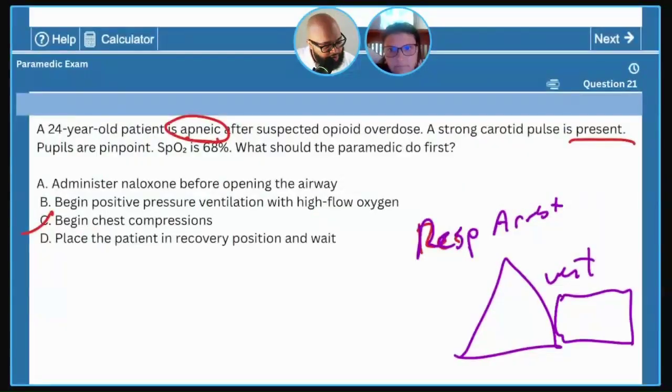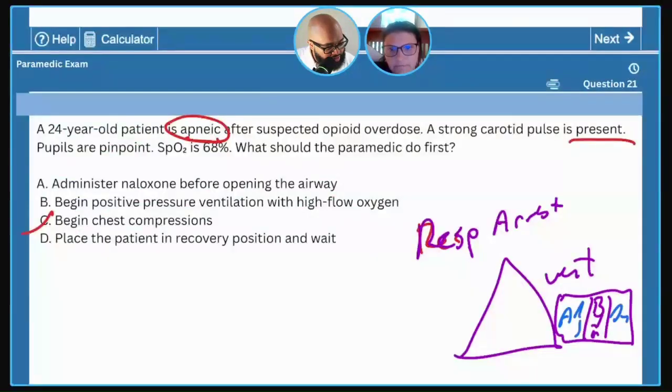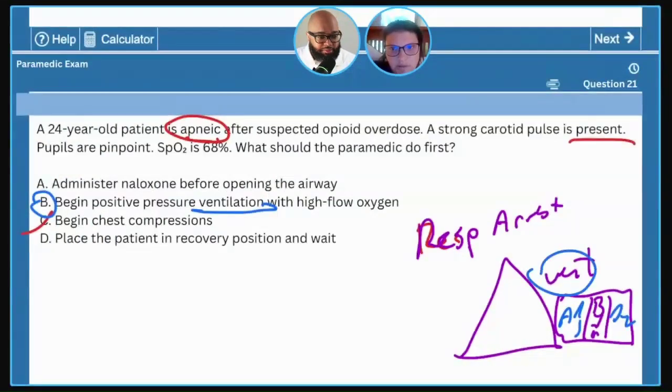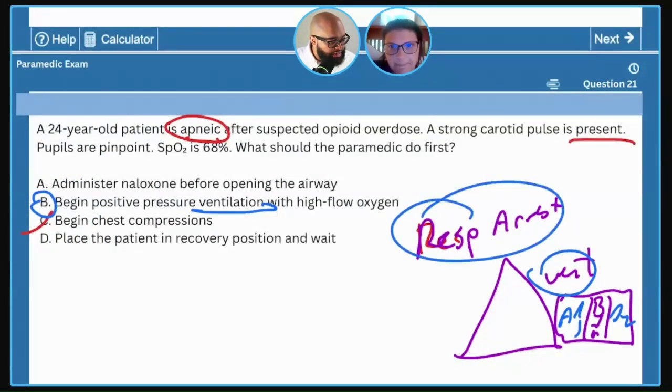What's the fix for it? BVM with an OPA, NPA, or oxygen. Okay, BVM, airway adjunct, and O2. Got it. All right, so find my answer. B, begin positive pressure ventilation with high flow oxygen, because this is a ventilation problem. It's respiratory arrest, a ventilation problem.